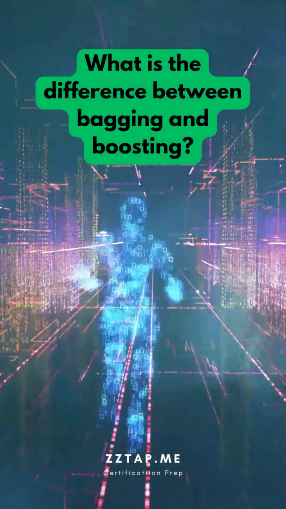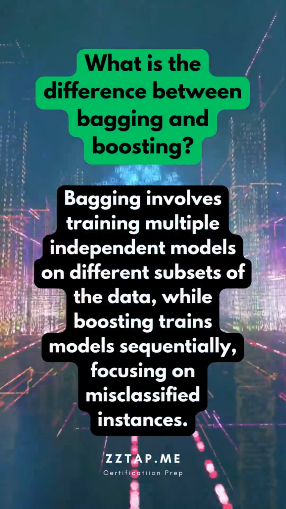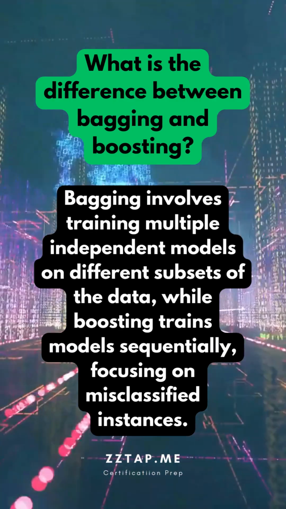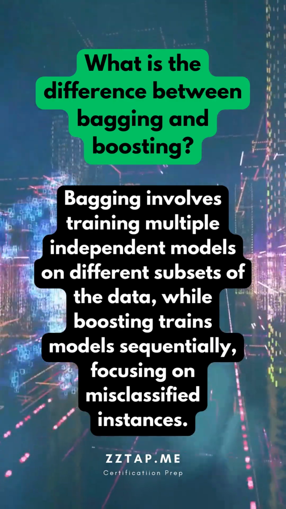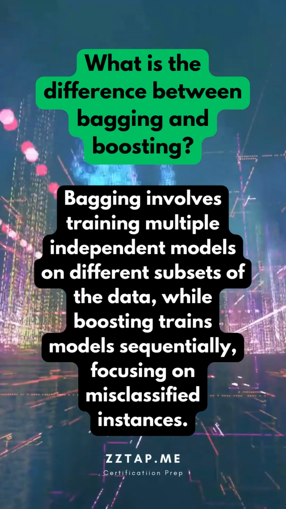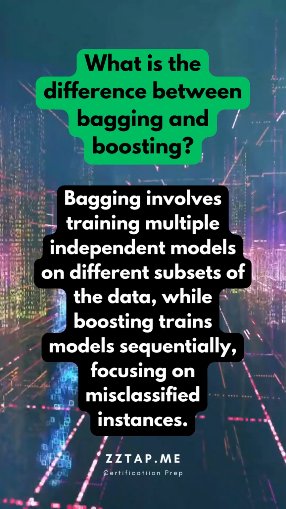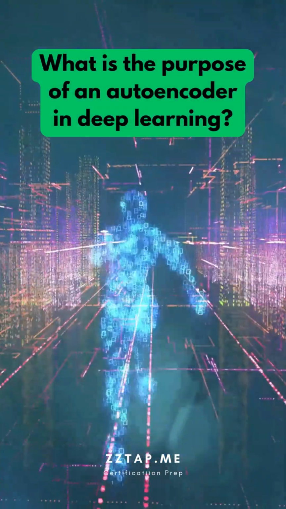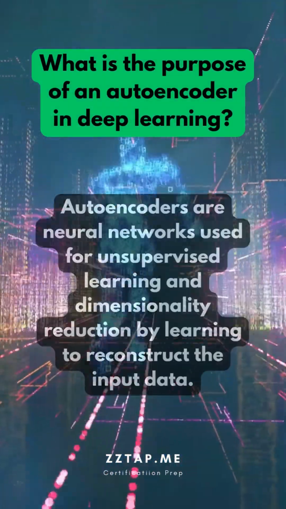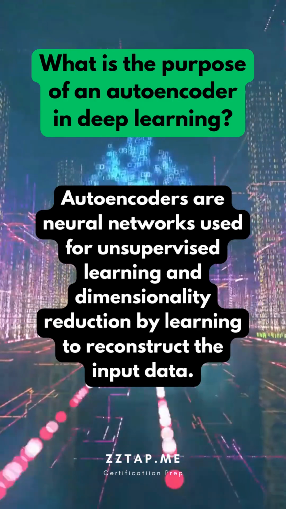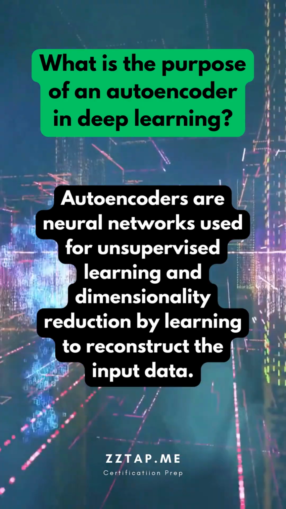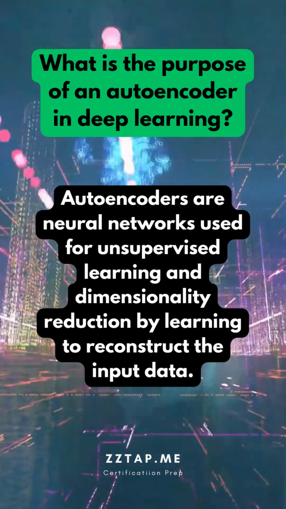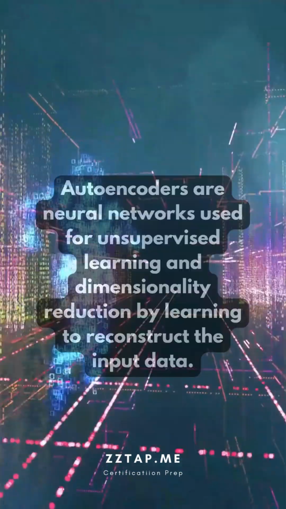What is the difference between bagging and boosting? Bagging involves training multiple independent models on different subsets of the data, while boosting trains models sequentially, focusing on misclassified instances. What is the purpose of an autoencoder in deep learning? Autoencoders are neural networks used for unsupervised learning and dimensionality reduction by learning to reconstruct the input data.